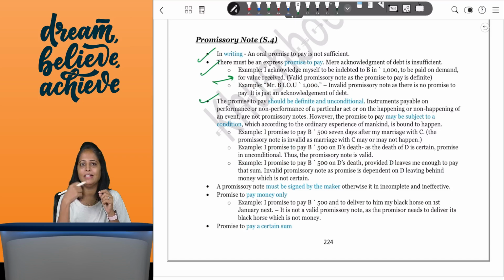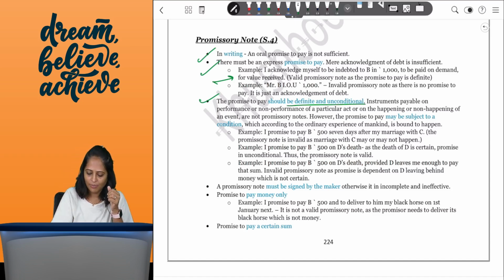But if I say that, okay, Mr. B, I owe you rupees 5,000. So I am just saying that I owe you this sum. I am not promising you to pay that particular amount. So that is not a promissory note. So if there is an I owe you kind of a statement, then please remember it's not a promissory note. It should be definite and unconditional, again something that we know.